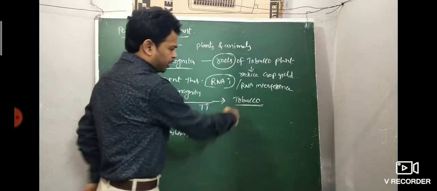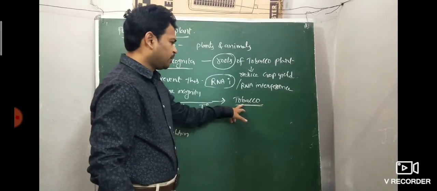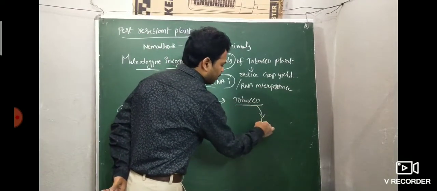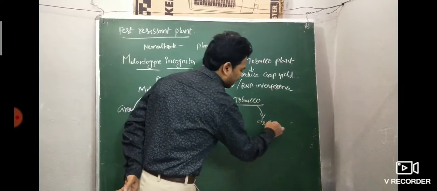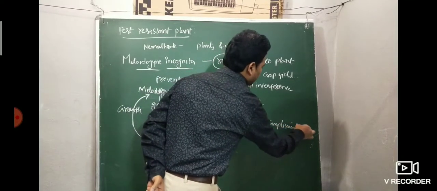When DNA is introduced into tobacco, a eukaryotic organism, it produces double stranded complementary RNA.